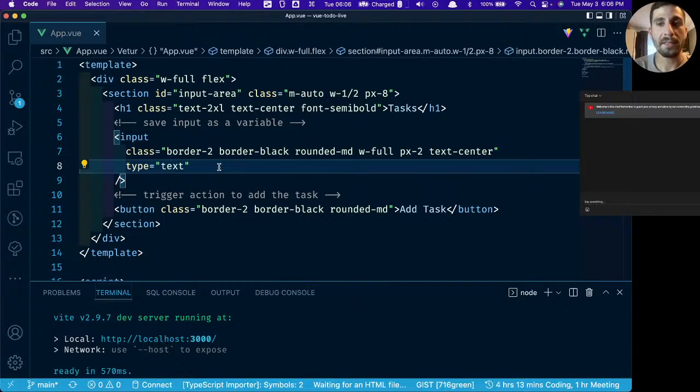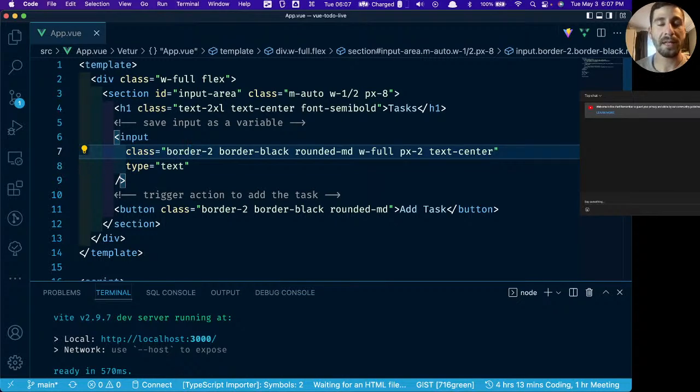Now Vue has something called directives. If you're familiar with Angular, it's going to look very familiar. If you use React, then this isn't going to look familiar, but it's going to be really cool. This is a huge reason why I love Vue.js. A directive is a tag that you put inside of your HTML.